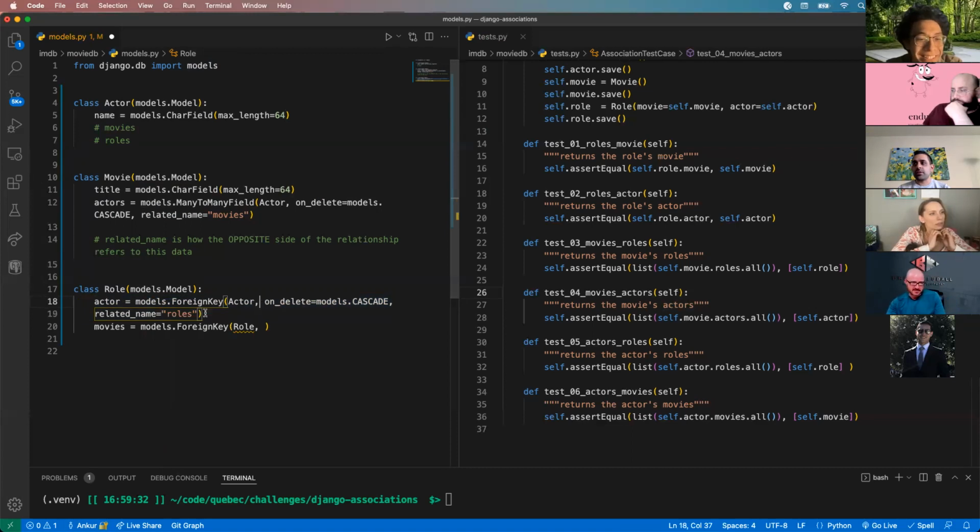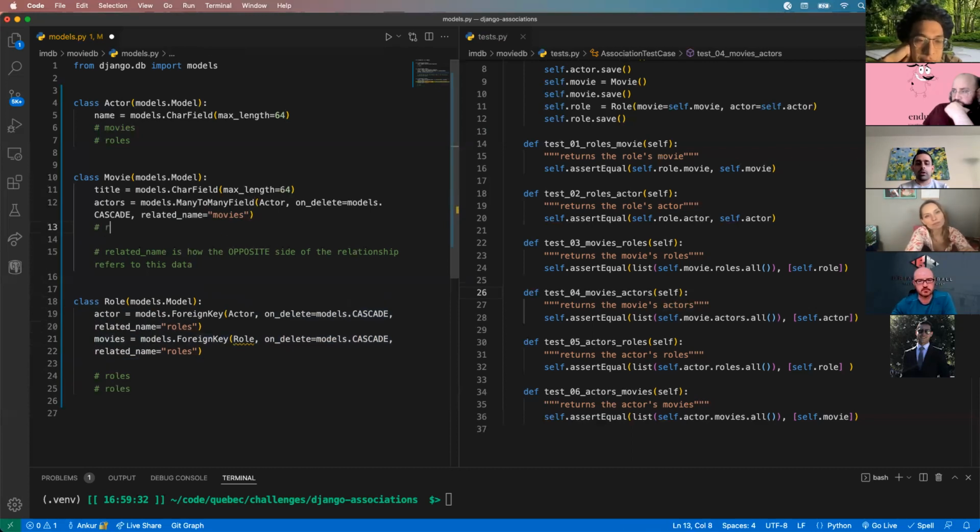And just to highlight this, because again, this does throw some students. You want to call this the same thing. What you are not doing is creating two fields that are called roles and roles. So some students are like, wait, can I name the related name the same thing, even though I'm in the same model? The answer is yes, because the related name is for the opposite side. So what this is doing is now creating a new field in our movie model and calling it roles. So both of these are called roles, but they're in different models. So totally okay to do this. This should not be role, this should be movie. But there we go. So we have two foreign keys, but now we have these extra fields called roles.